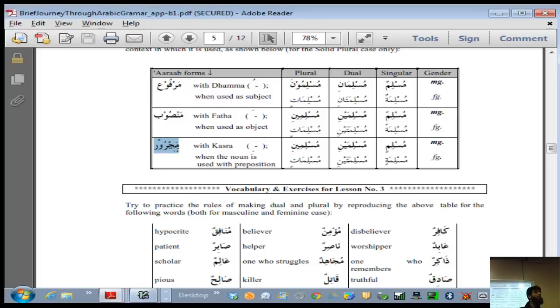Or if you can, that's a good goal that you want to have, but at least for our understanding, remember, you can call this, for example, subjective, and you can call mansub objective. We have already talked about this, right? A noun can be a doer of an action, or it can be an object of an action. So if it's the doer of an action, then the form that is used is called marfu.